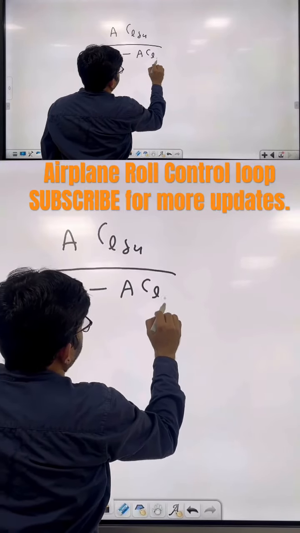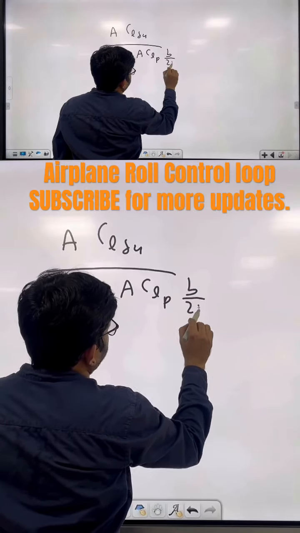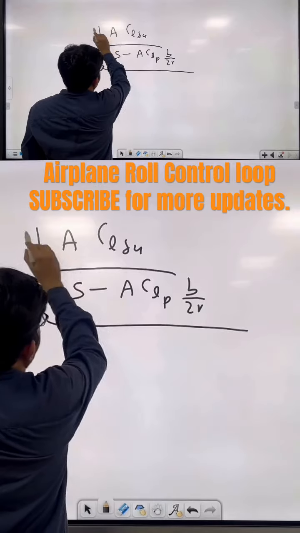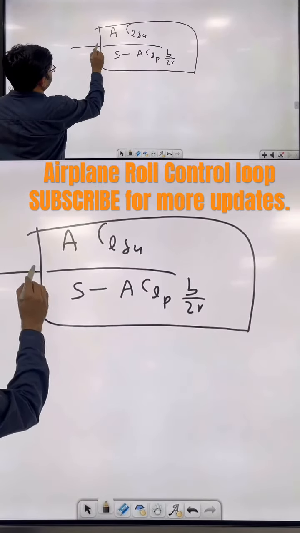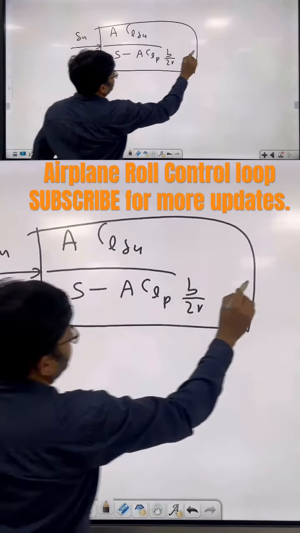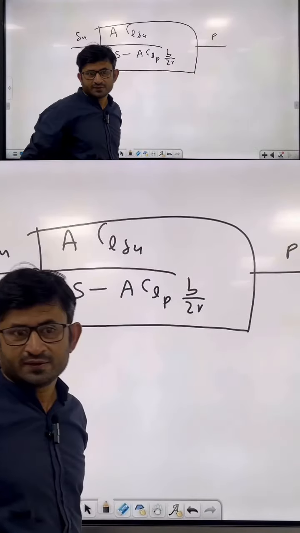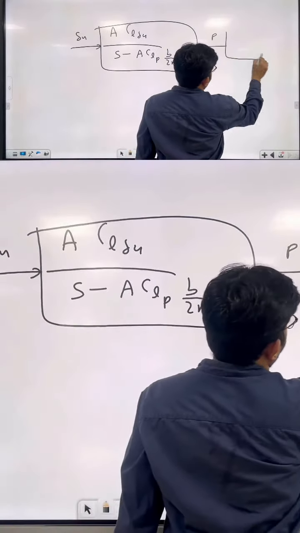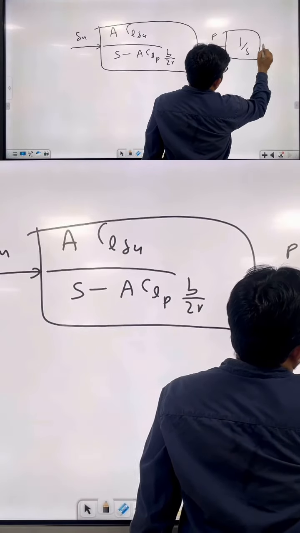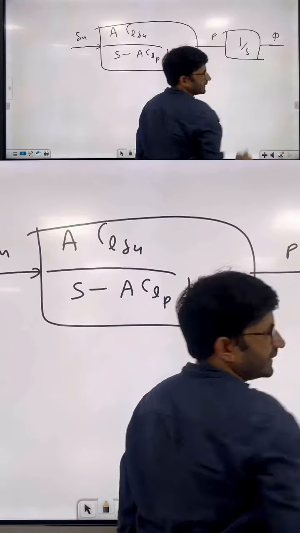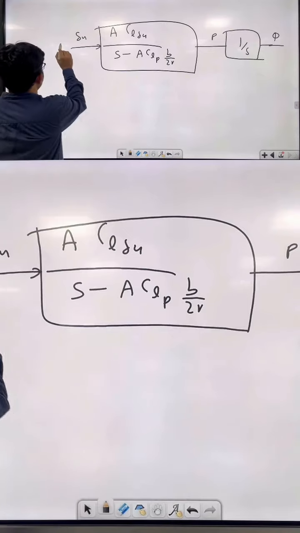A CLP V by 2V. That is our plant actually, right? And when we are giving delta A, we are getting P, right? And when we are integrating P, we are getting phi, roll angle. Okay.